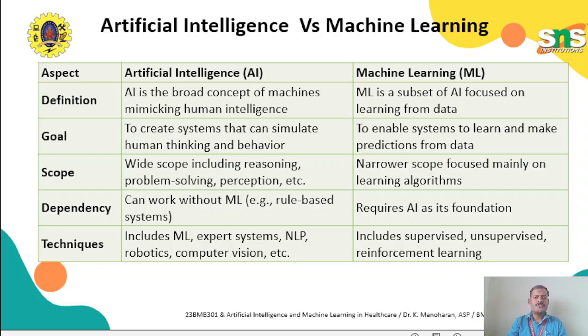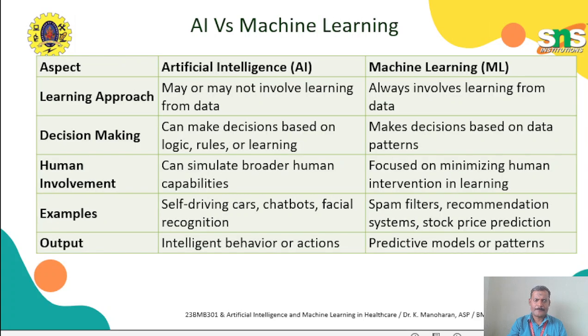The techniques used in artificial intelligence include machine learning, expert systems, natural language processing, robotics, computer vision and other techniques. Machine learning techniques include supervised, unsupervised and reinforcement learning. Supervised means the data is trained with labeled data. Unsupervised means the data is trained without labels, and then there is reinforcement learning used in these models.